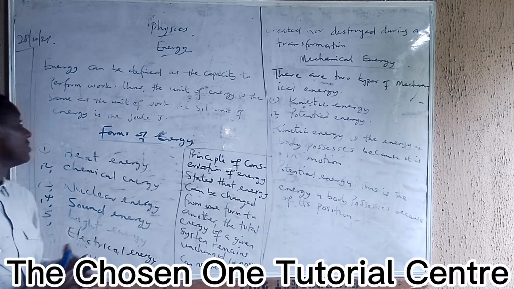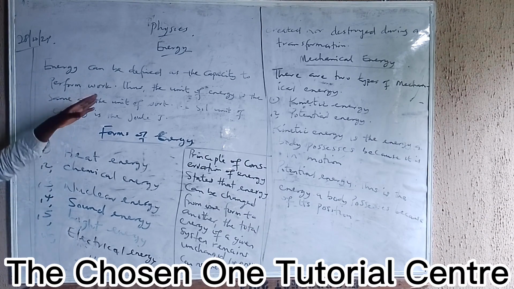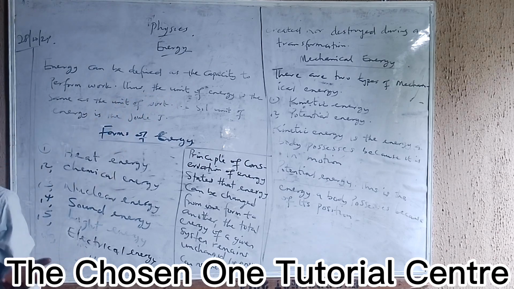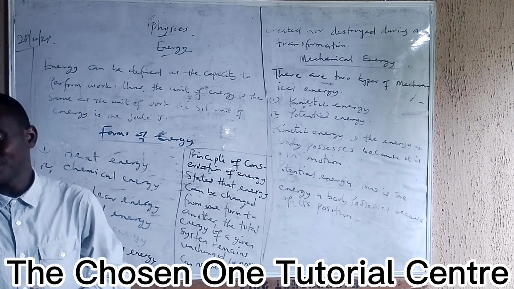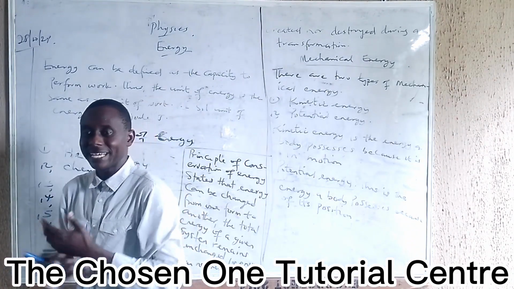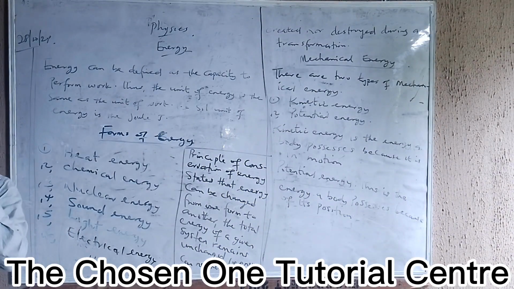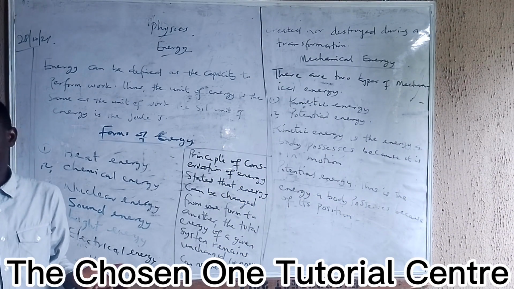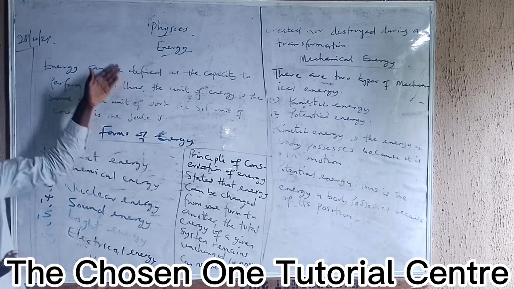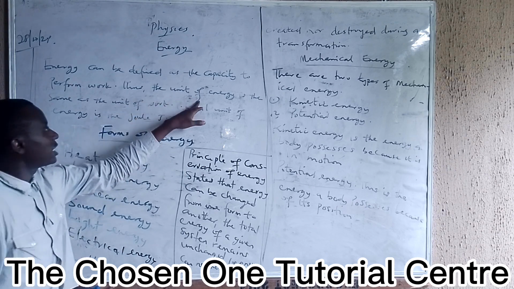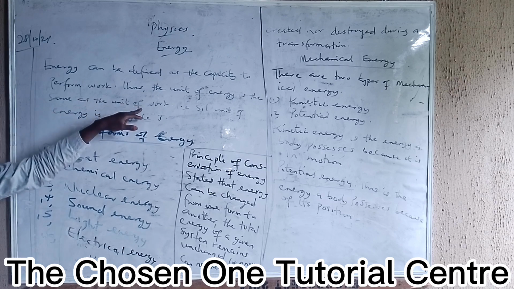What is energy? Energy can be defined as the capability or ability to do work or to perform work. For example, as a human being, if you don't have the energy or strength to move out, you can't go to school. That's the ability to perform work. If you don't have energy, you can't move from point A to point B.